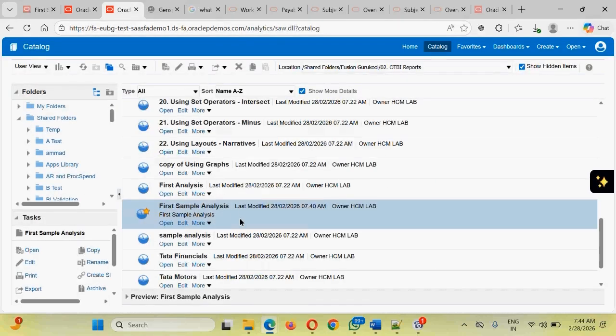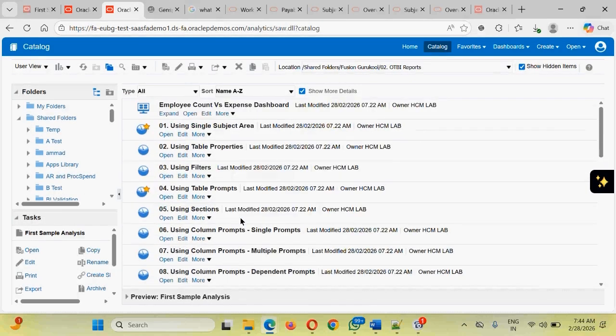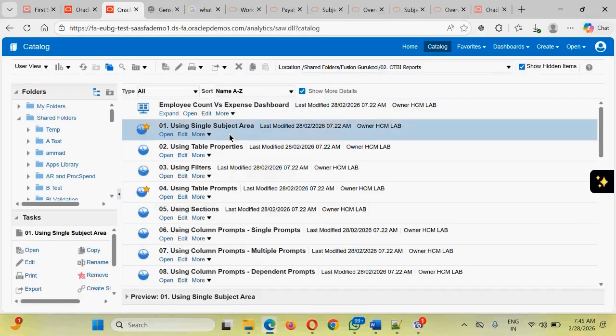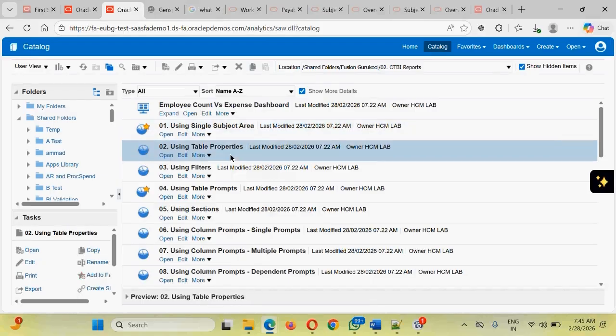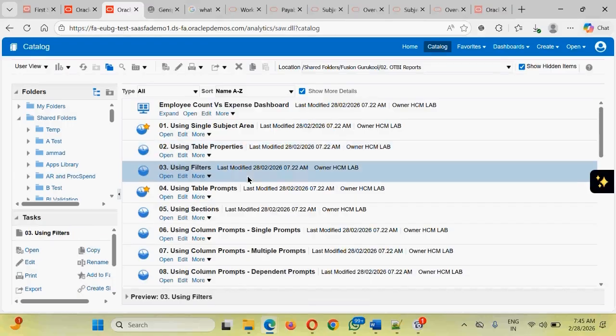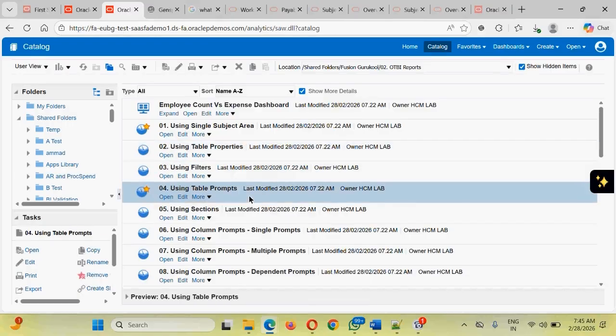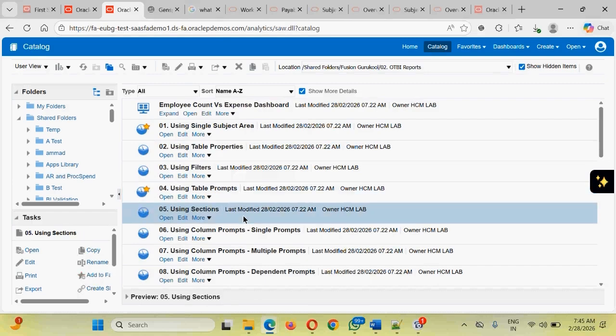Going back to our analysis, guys, this is our first analysis that we have created as part of this learning training program. What we have learned so far, we have just seen how to create a single analysis. We have seen how to add table properties. This we have not covered, but we have seen how to add filters. We have seen how to add table prompts. We have seen how to add sections.